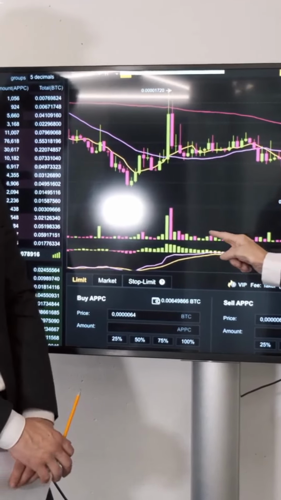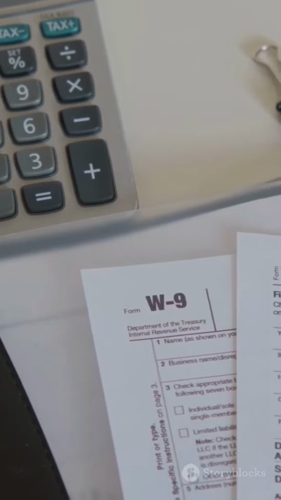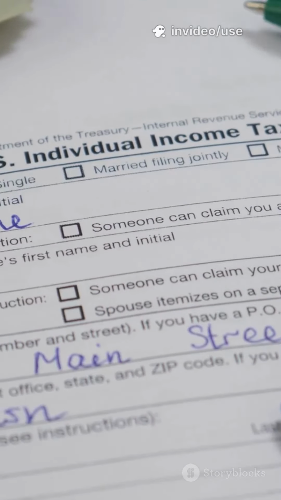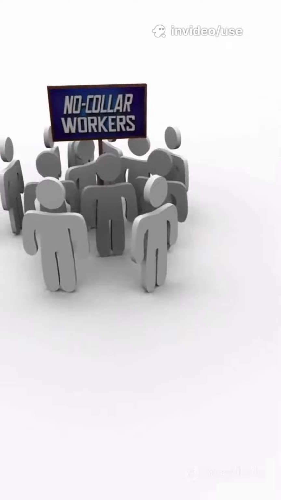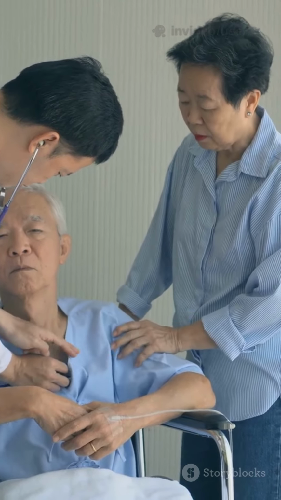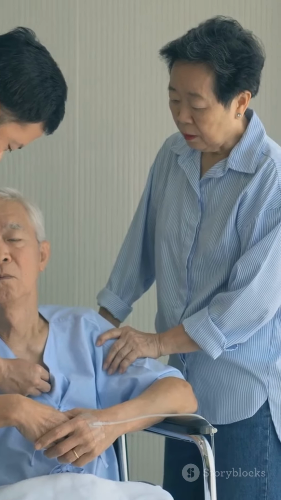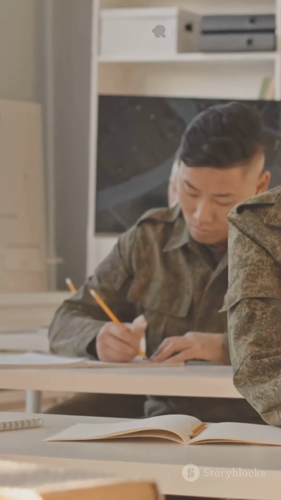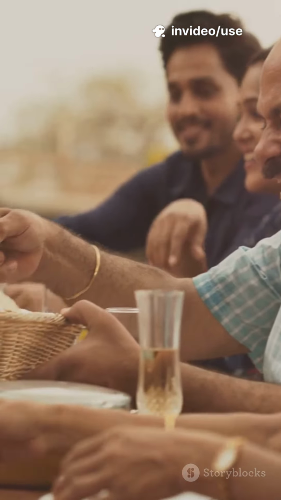Why did the Great Compression happen? High taxes on the rich. Top income earners paid 70 to 90% tax. Strong labor unions helped workers get better wages. Welfare programs like healthcare, unemployment support, and pensions helped the poor. Education and wartime equality efforts helped more people enter the middle class. As a result, income was shared more fairly.